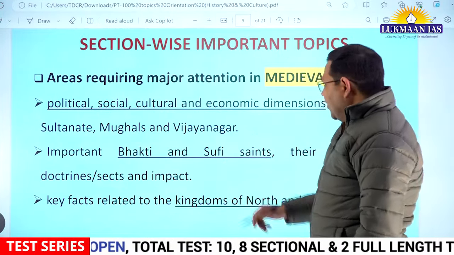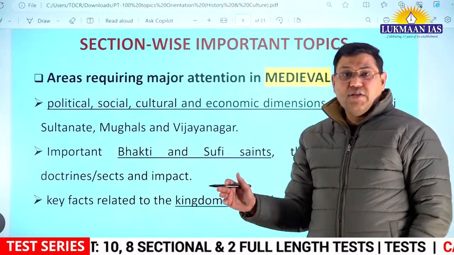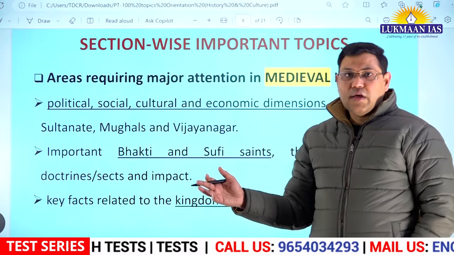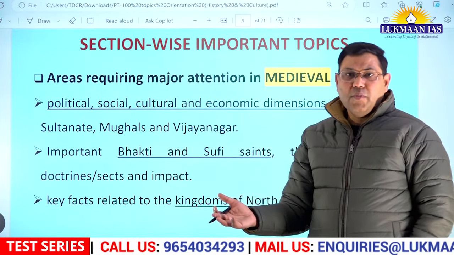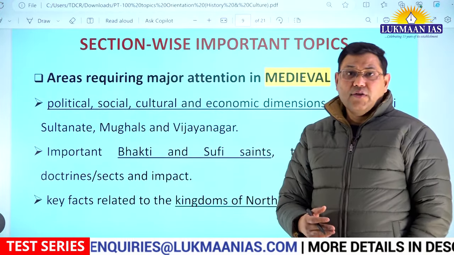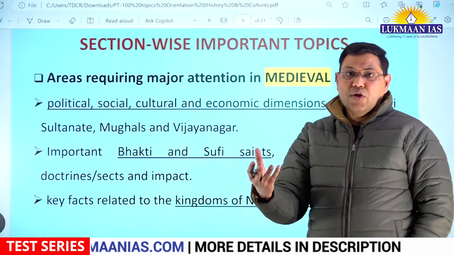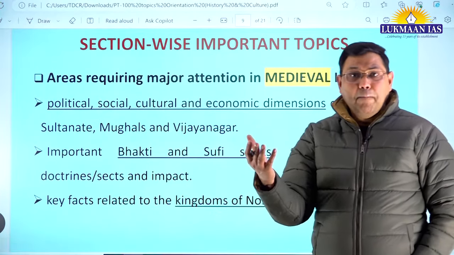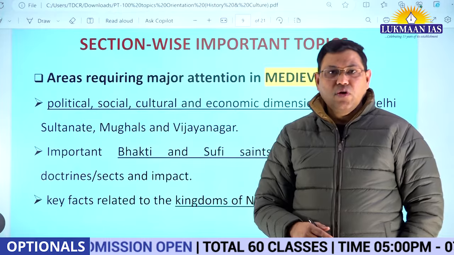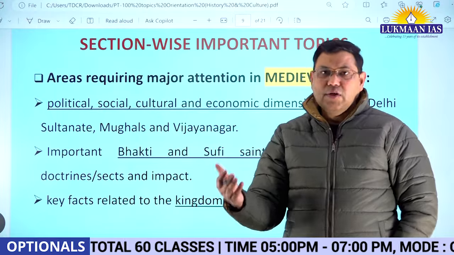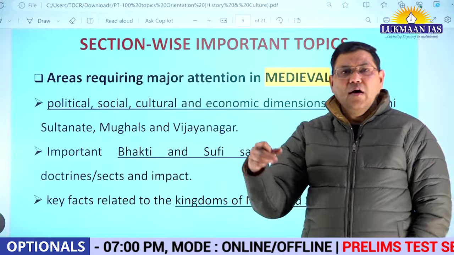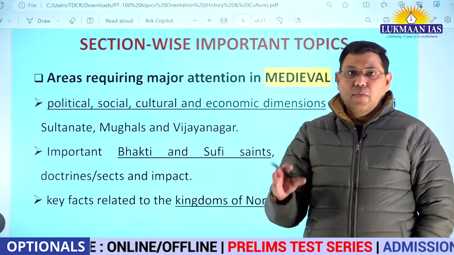And then Vijayanagar, you should know about the key dynasties that ruled, important rulers and their contributions, from where the questions are asked. You should know about the Vijayanagar economy, especially trade and commerce. You should know about the contribution of Vijayanagar in culture. Same is the case with the Mughals. For example, Mughals contributed a lot in the area of paintings and architecture. The Delhi Sultanate has also its own share of contributions that should be known. There are many sources of history belonging to this period. There are many works of fiction also. You should know about them.